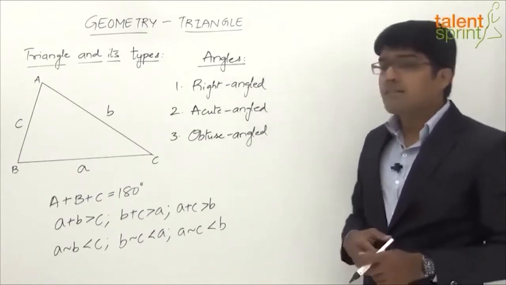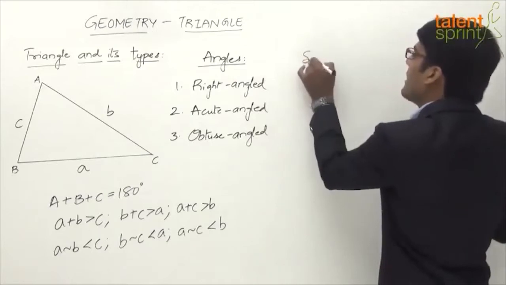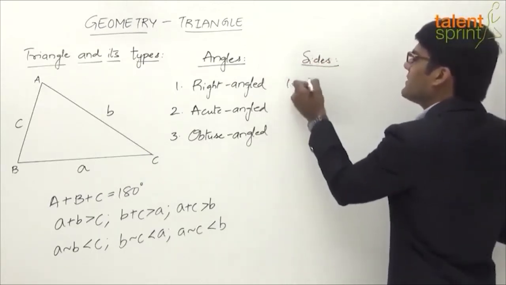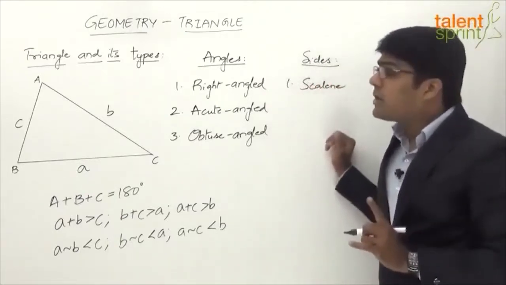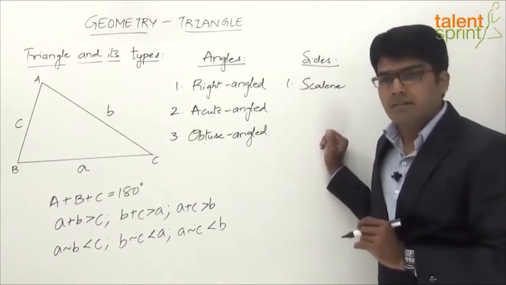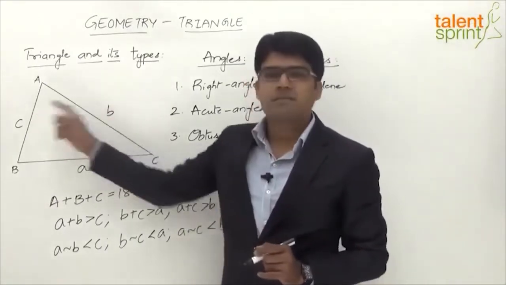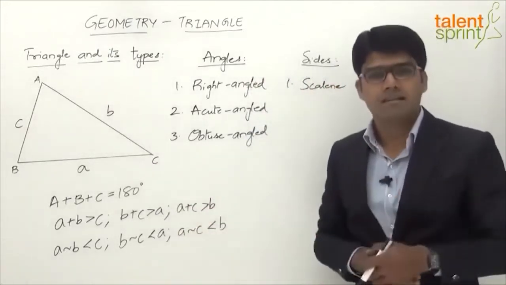Then there is another classification based on the sides. So let's look at that classification now, based on the sides of the triangle, right? The first one here is the scalene triangle, right? What is a scalene triangle? A triangle where all the three sides are different, right? The lengths of all the three sides are different. A is different from B, is different from C. Such a triangle is called a scalene triangle. All the three sides are different.